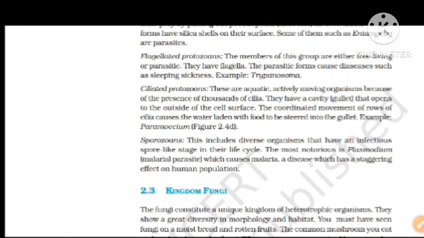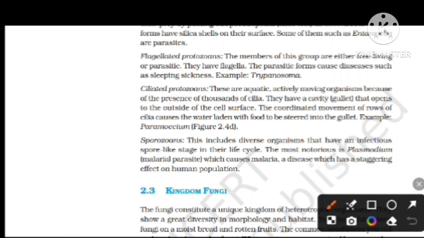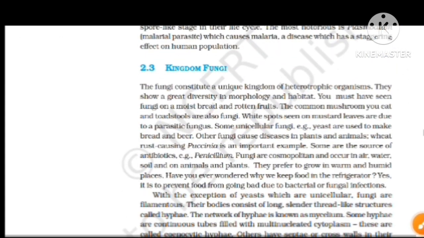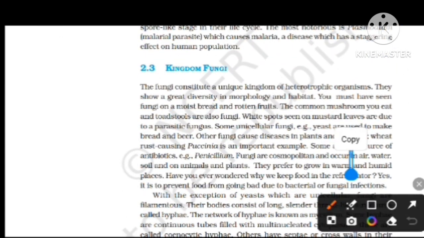Now, kingdom Fungi. The fungi constitute a unique kingdom of heterotrophic organisms. The whole fungi kingdom consists of heterotrophic organisms. They show a great diversity in morphology and habitat. You must have seen fungi on moist bread and rotten fruits. The common mushroom you eat and toadstools are also fungi.